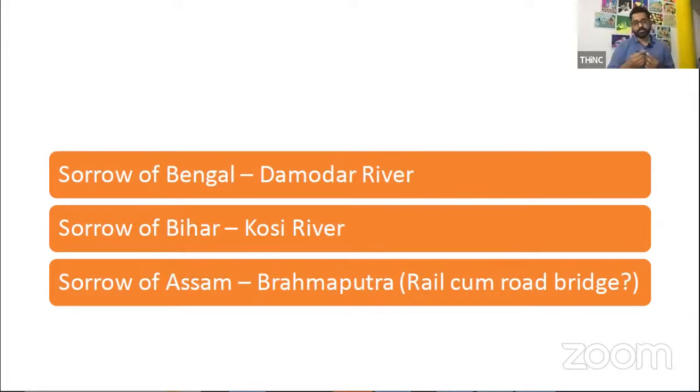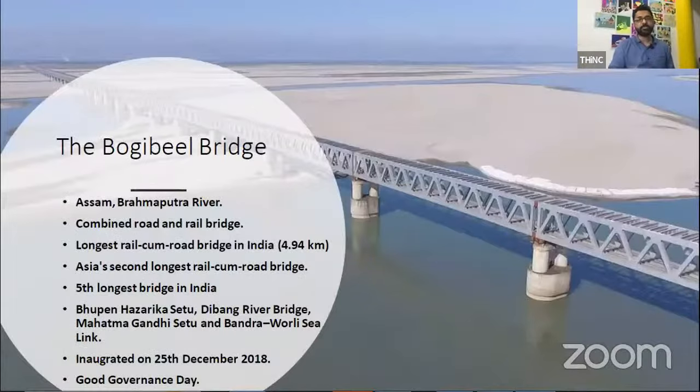So this is what I'm saying when I say you should look at the previous questions. You should slowly look into the other options also. Nayan, that's a good guess, but no. You should also look at the other things that could be asked from that entire area. Just scan the rest of the areas also. So it's the Bogibeel Bridge. Bogibeel is in Assam, over the Brahmaputra River. It's very difficult to build something over the Brahmaputra because it's quite wide and it shifts its course quite regularly.